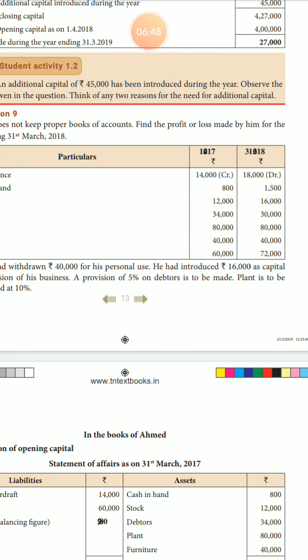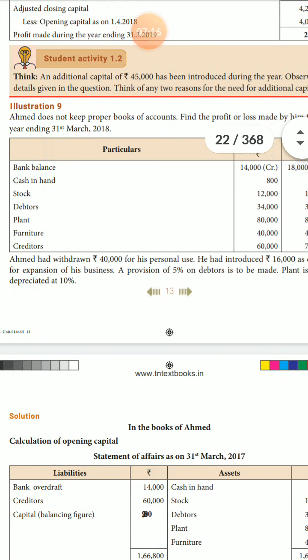The bank balance is DR. DR means what? DR means asset side. CR means liability. The bank balance is 18,000. Cash in hand 1,500. Stock 16,000. Debtors is how much? 30,000. Listen, the last line is what?